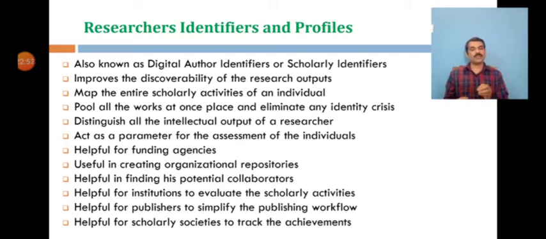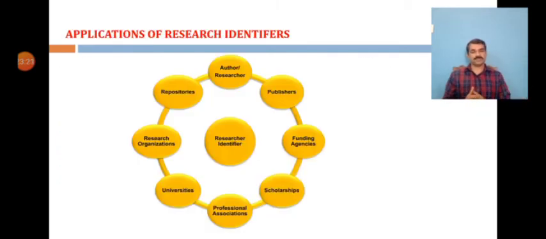For an institution, it helps to collect, showcase and evaluate the scholarly activities of their faculty, scientists or scholars. It is also helpful for publishers to simplify the publishing workflow, including the peer review process, without any author identity issues. And for scholarly societies, it is an easier way to track the achievements of their members.